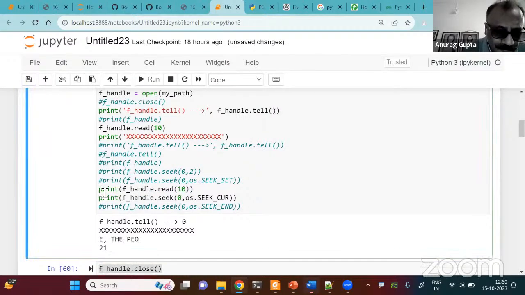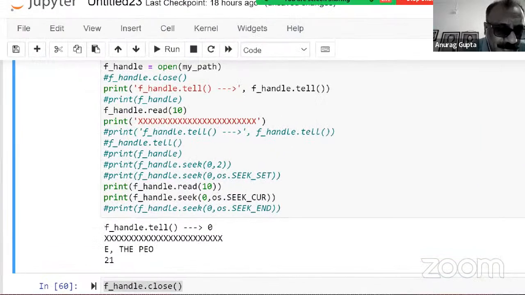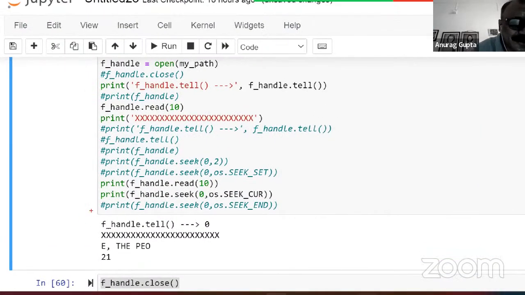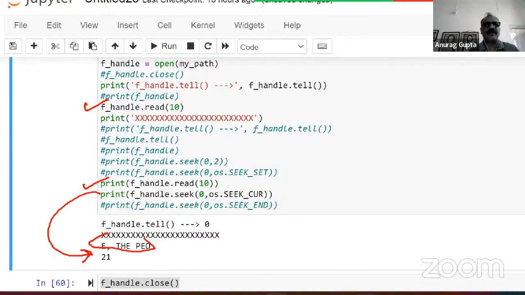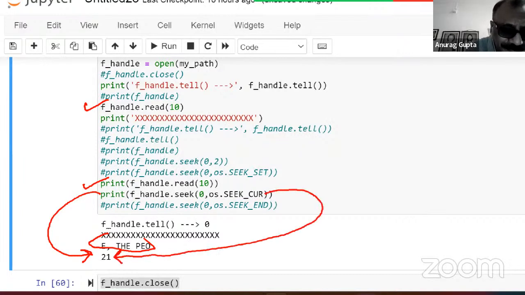But suppose I comment out this one also. Let me run now. So what is happening? There are two read lines. This is the first read line, and this is the second read line, which is printing this letter. But the seek is giving me an output of 21. Why? Because the first read has read 10, and the second read has also read 10. So the current position of the cursor is 21. All right, I hope that is clear.